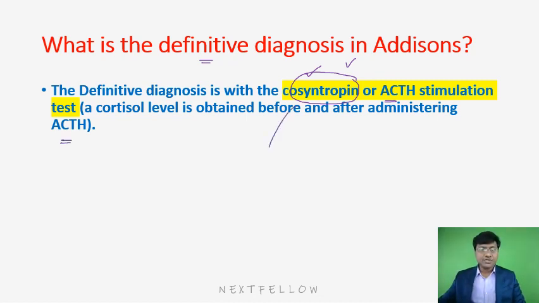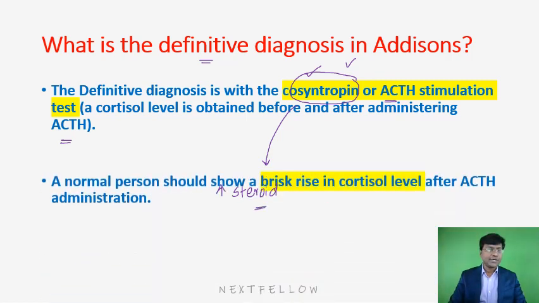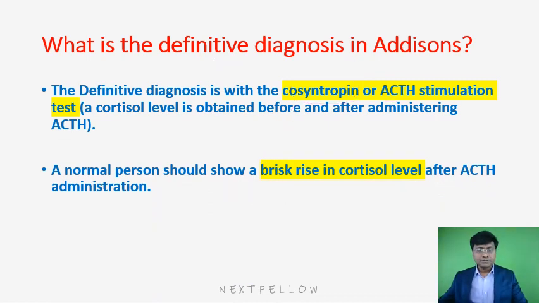After giving cosyntropin, there should be an increase in the steroid levels, right? If there is no increase in steroid levels after giving cosyntropin, that tells that the individual has Addison's. Okay, next. So there should be a brisk rise in cortisol levels after the cosyntropin administration. If there is no rise, that is suggestive of Addison's.